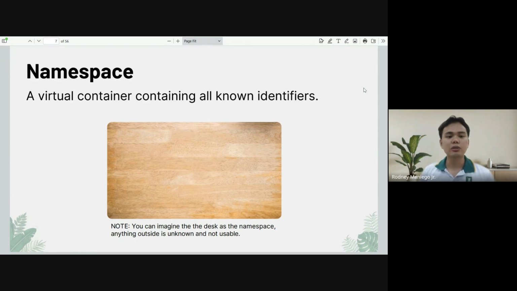And that desk is called a Python namespace. It is a virtual container containing all known identifiers which you can use in your program.